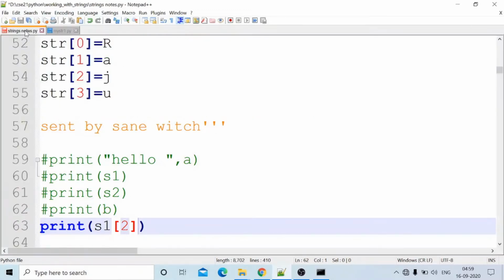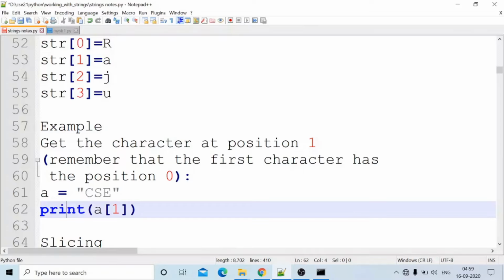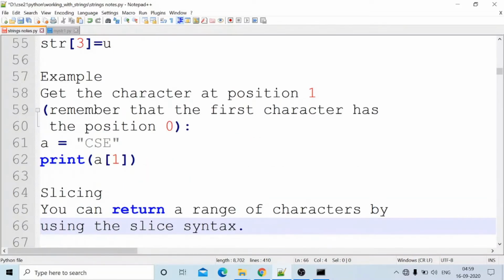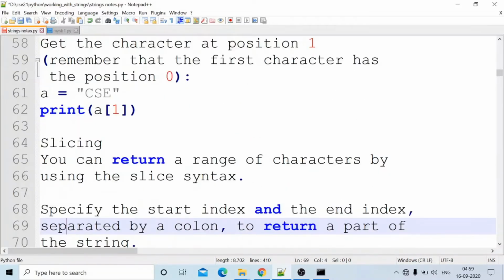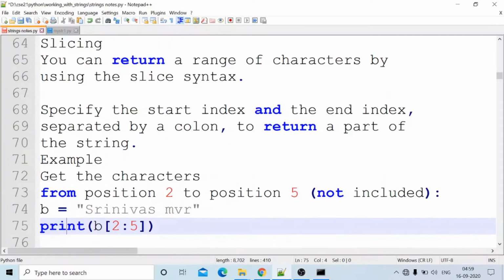Next one: if a equal to, try yourself with various values. Slicing. Slice. What is a slice?